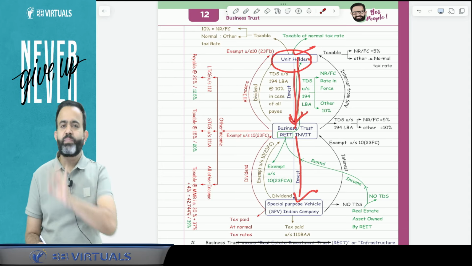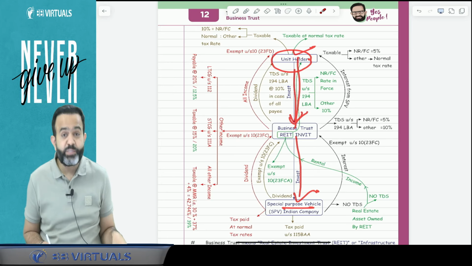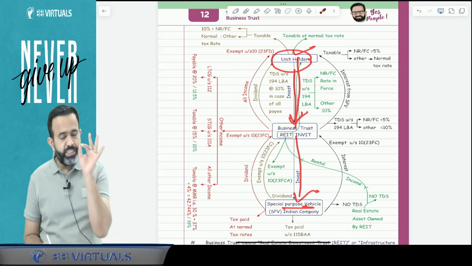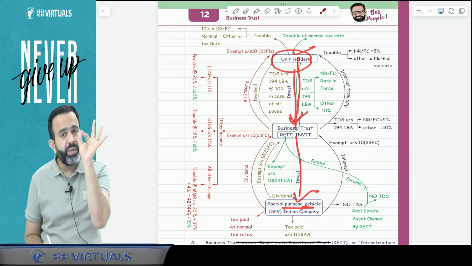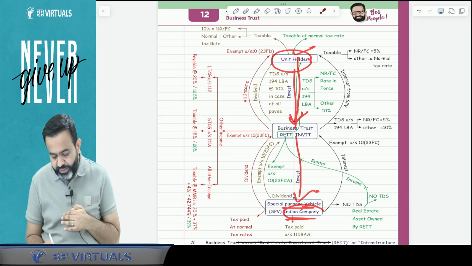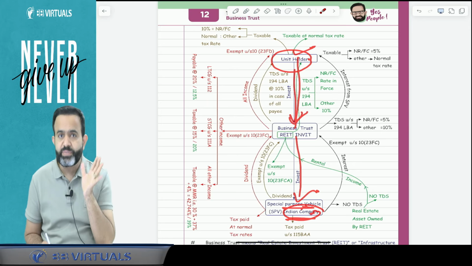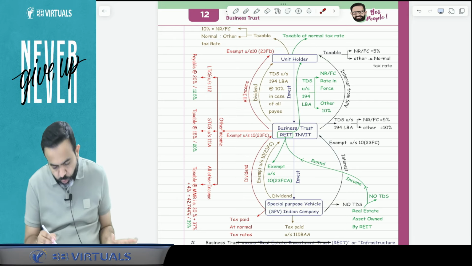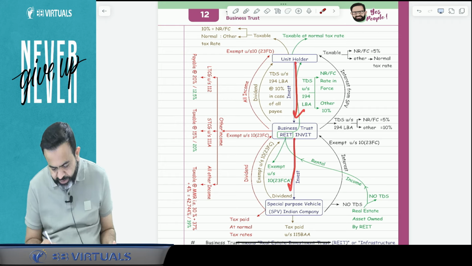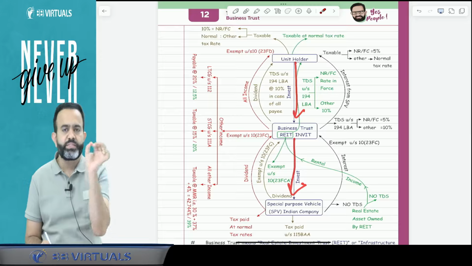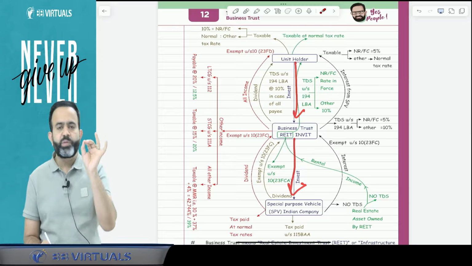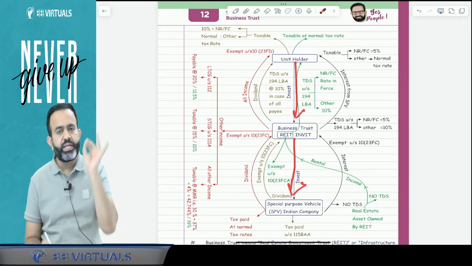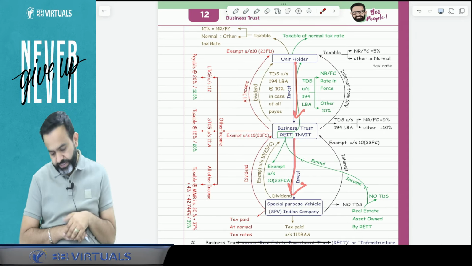Now the question is, what is the meaning of SPV? SPV means special purpose vehicle, and an SPV is always an Indian company. Mandatorily it should be an Indian company, and this company should be engaged in the real estate business. So here the unit holder will invest in the business trust, and the business trust will invest in the SPV, that is a special purpose vehicle, an Indian company engaged in the real estate business.